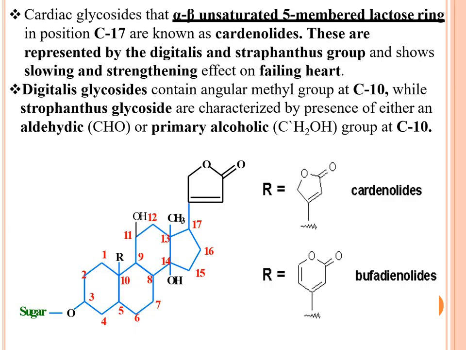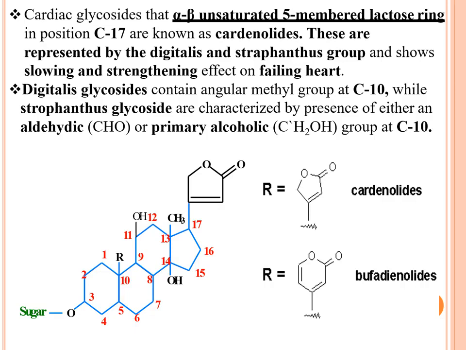So this 5-membered lactone ring is important, and it is attached at position C17. Digitalis glycosides contain an angular methyl group at C10, while strophanthus glycosides are characterized by the presence of either an aldehyde CHO or a primary alcoholic CH2OH group at the C10 position.